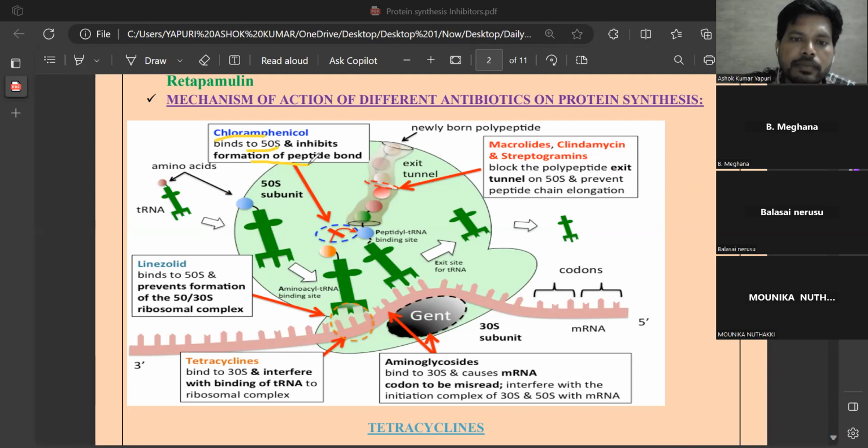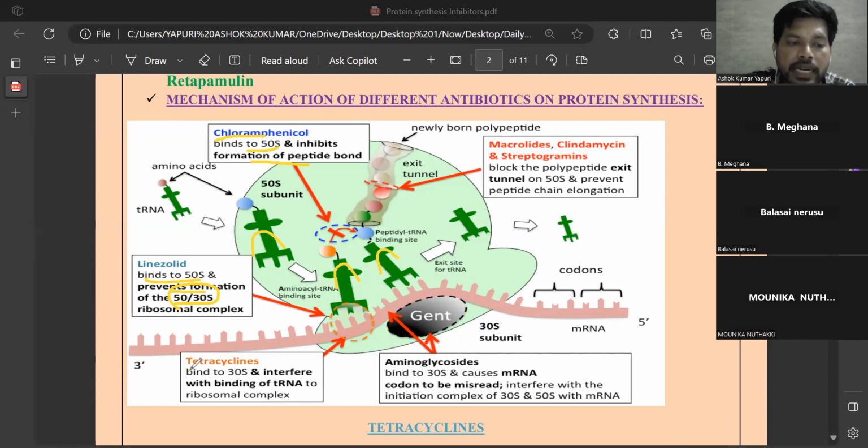So you can assume here this is the A site, this is the P site, and this is the E site, that is the exit site. And linezolid, chemically oxazolidinone, binds to the 50s ribosomal subunit and prevents the formation of a ribosomal complex between the 30s and 50s ribosomal subunits.